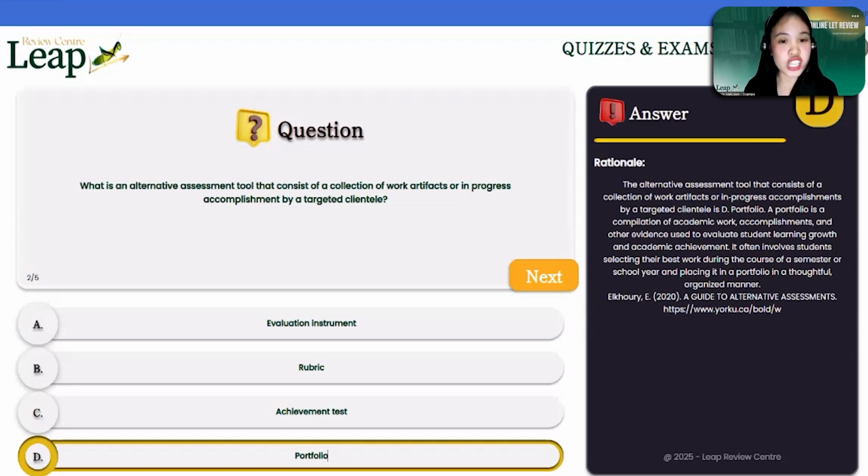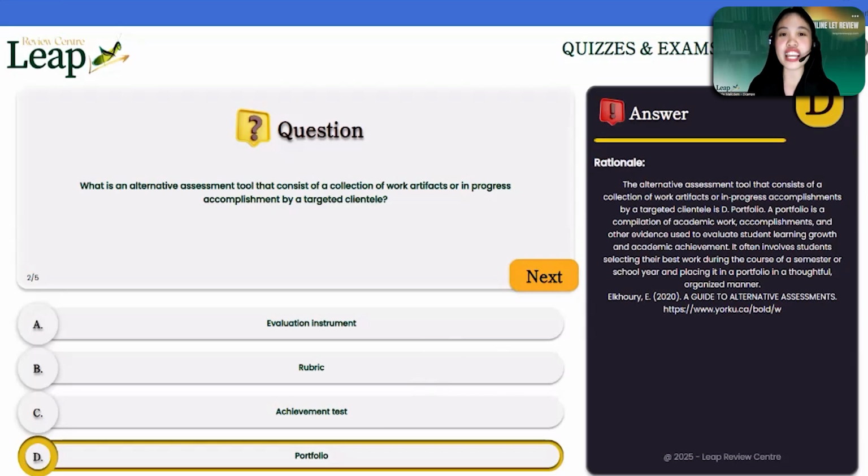And then letter C, achievement test. It measures how well a student mastered the competencies prescribed in the course or unit of instruction. So it's a type of test, typically standardized, and it's in the format of multiple choice. I hope that's clear. Very good on the second try.